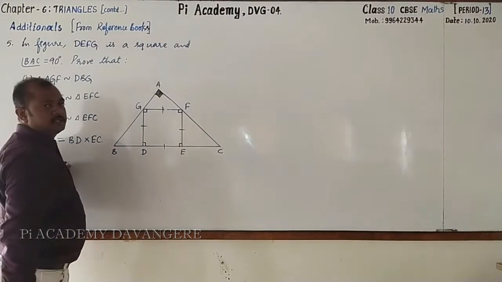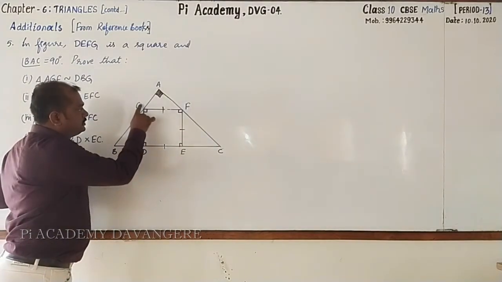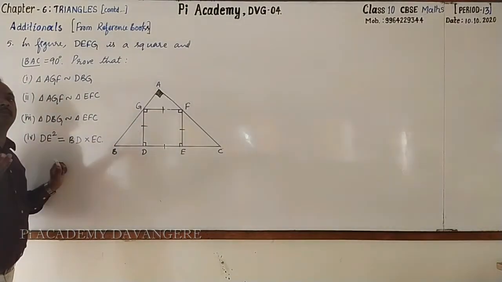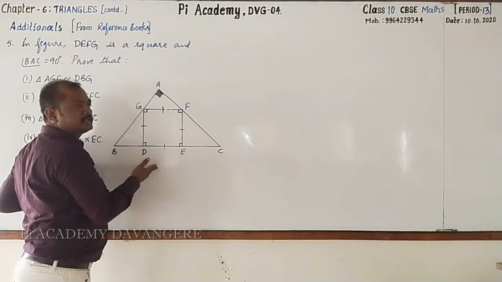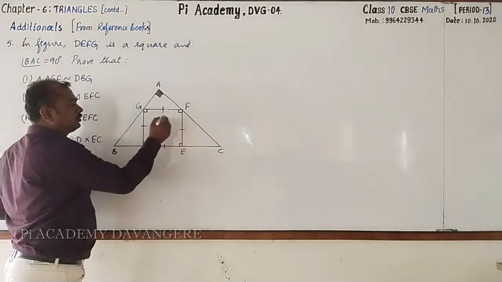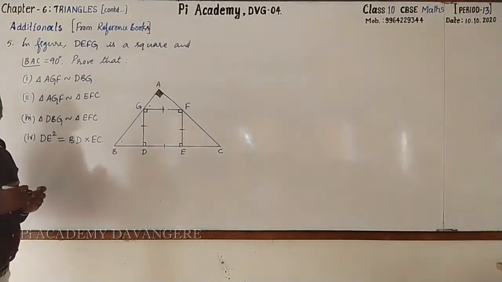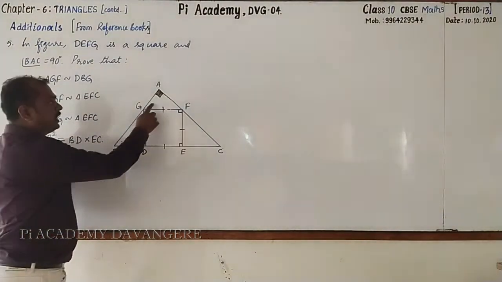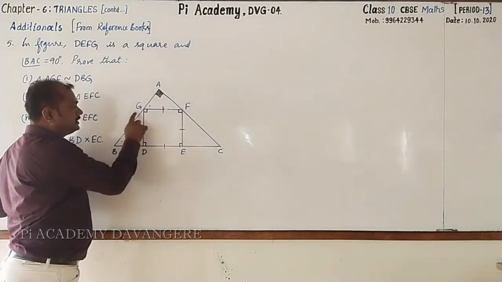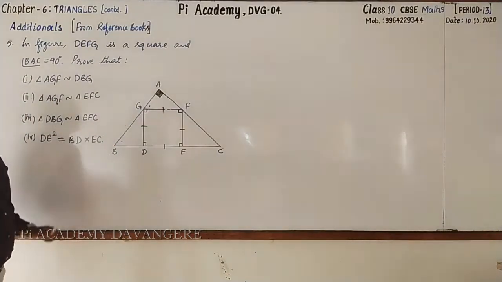How to prove this? Very simple. Look here. As DEFG is a square, we know that a square is a parallelogram. Then opposite sides are parallel. GF is parallel to DE. If GF is parallel to DE, what about these angles? They are equal. Why? Corresponding angles. Then angle A is 90 degrees. Even this, that is BDG, is also 90 degrees. By AA similarity, both the triangles are similar.